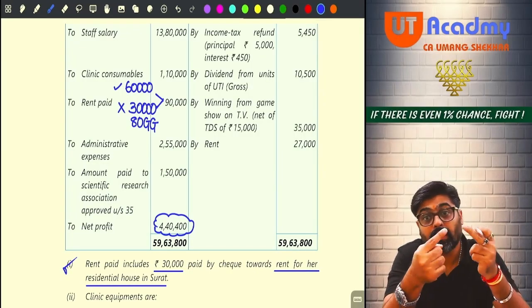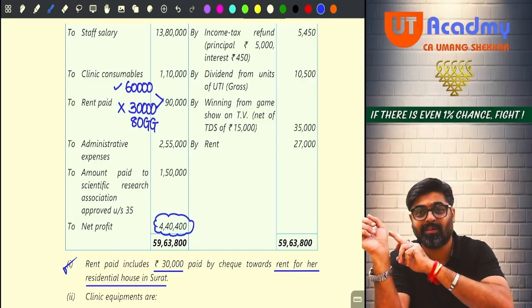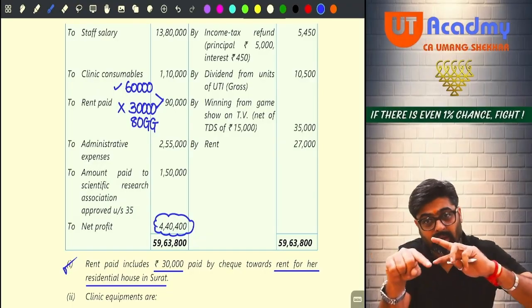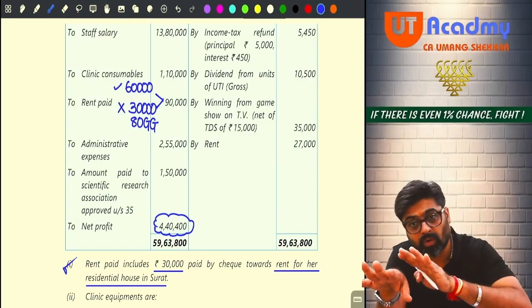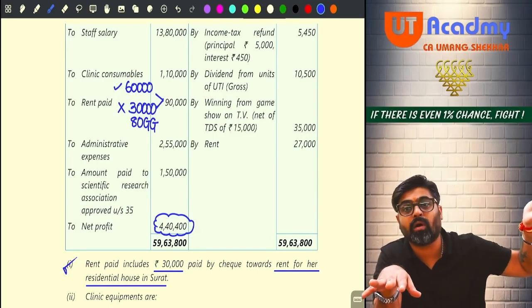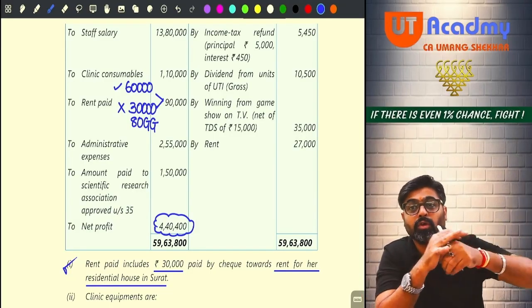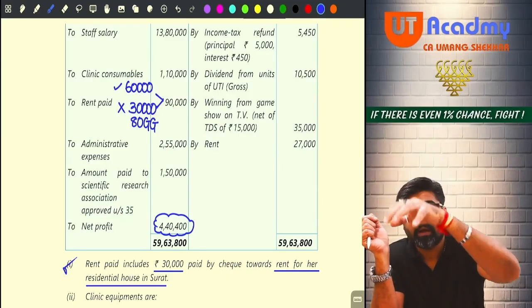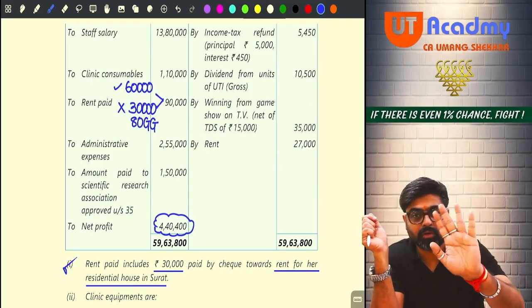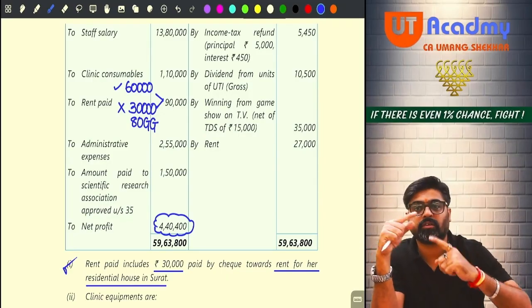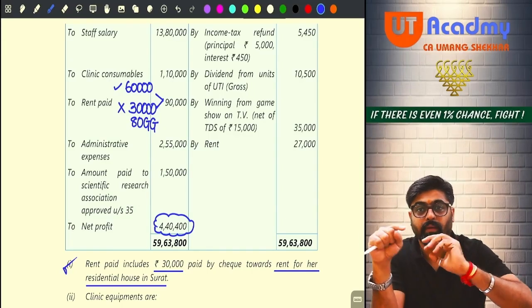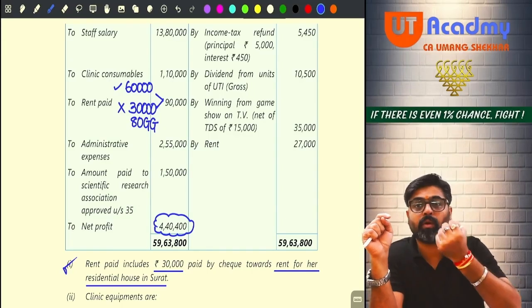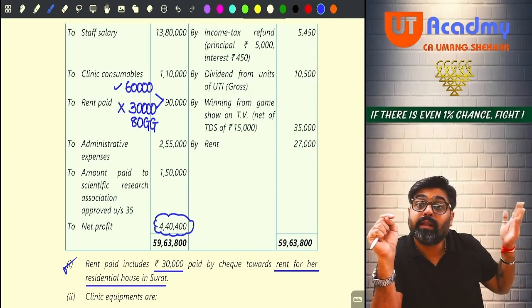No. It will be added to the block. So it will be disallowed. Add back to the profit and show that amount in the block of assets. Yes or no? So from here you add to the profit. This should not be reduced. This is not your business expense. Disallowed. Add back to the profit and bring that amount in the block, in the additions.